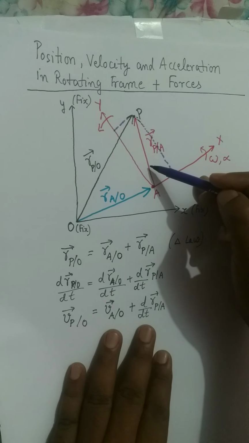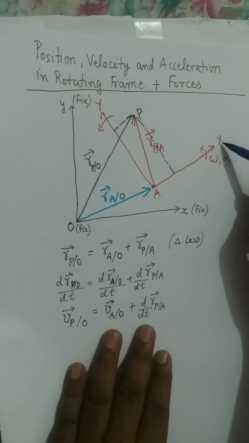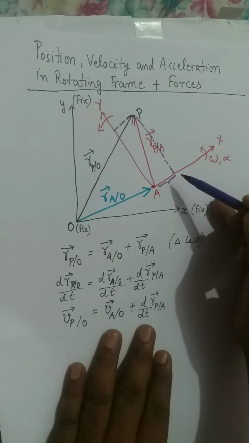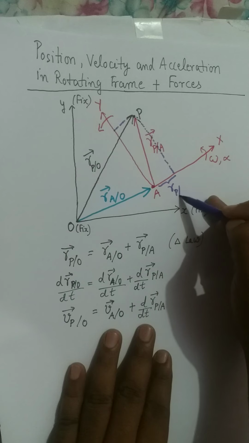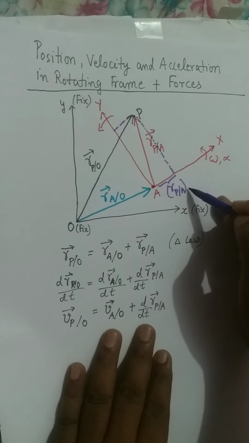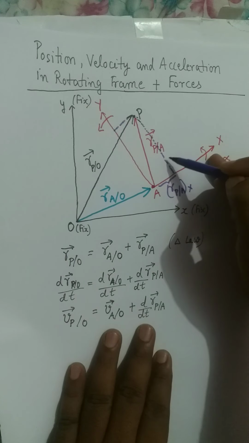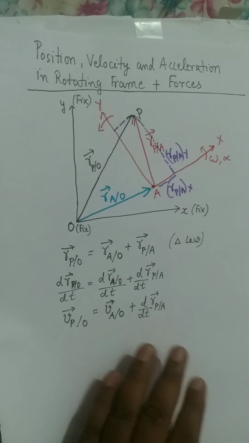If I resolve it in this coordinate system, capital X and capital Y, this length is the x component, r P relative to A along capital X, and this length is r P relative to A along capital Y, which means the y component.